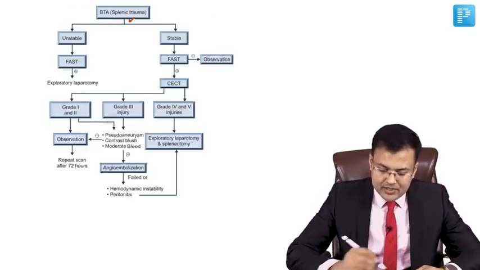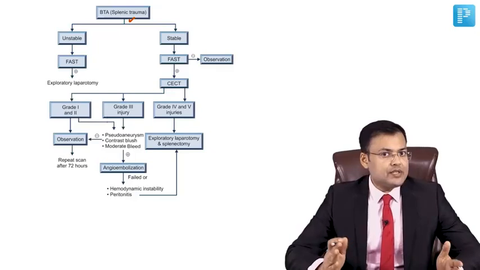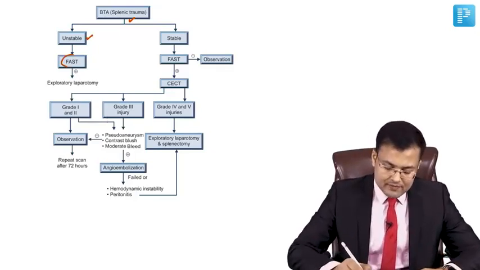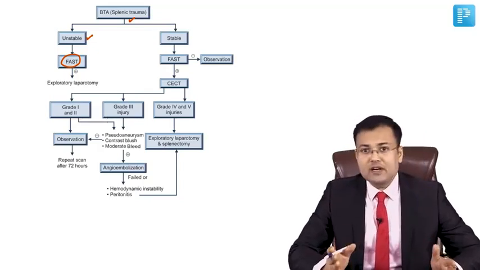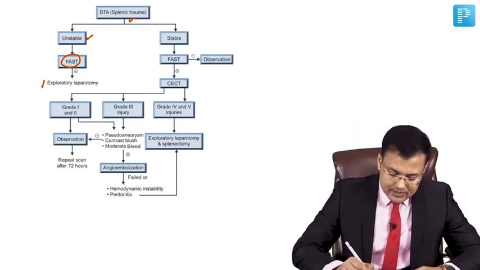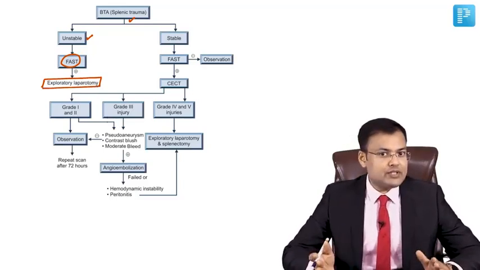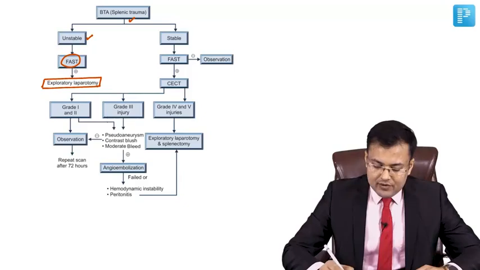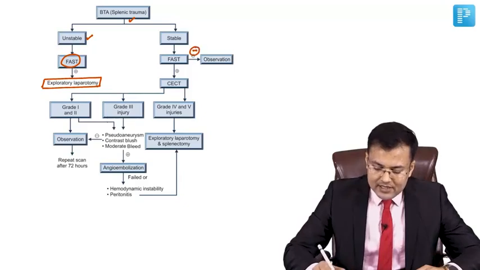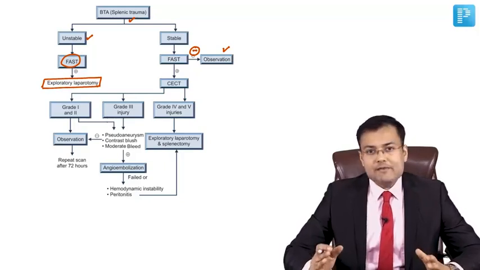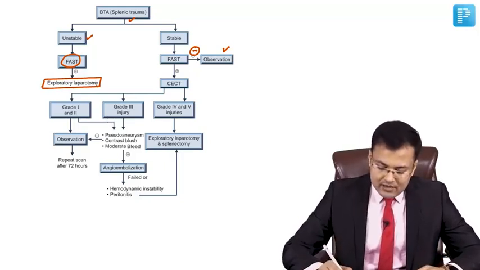In splenic trauma patients, there are two conditions, either the patient is unstable or stable. If the patient is unstable, obviously we perform FAST. Patient is unstable, so FAST will be positive, and in these patients we have to perform what? Exploratory laparotomy. Second situation, when the patient is stable, we go for FAST and FAST is negative. In that case, nothing is done, only observation. If FAST is positive, we have to confirm the findings with the help of CECT.